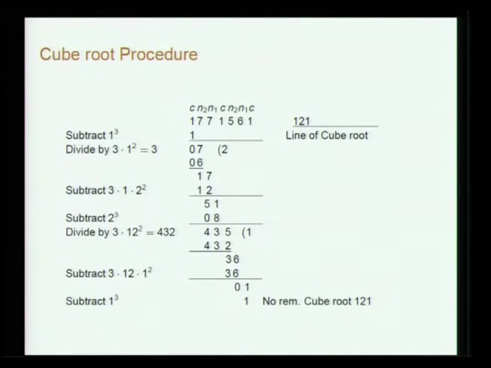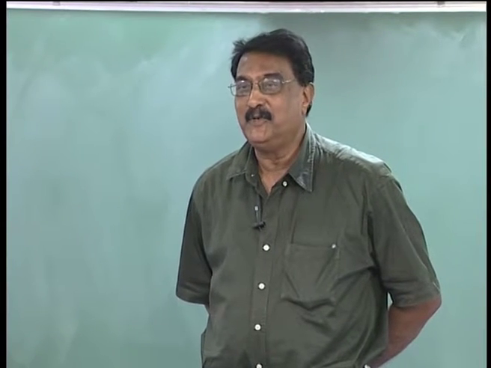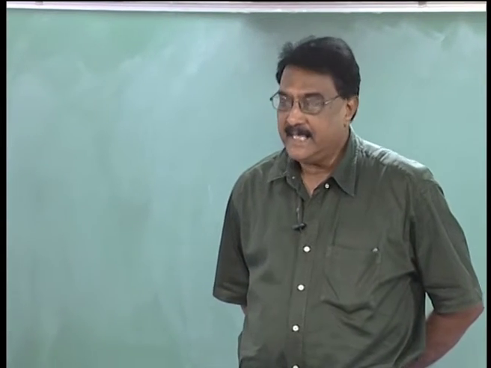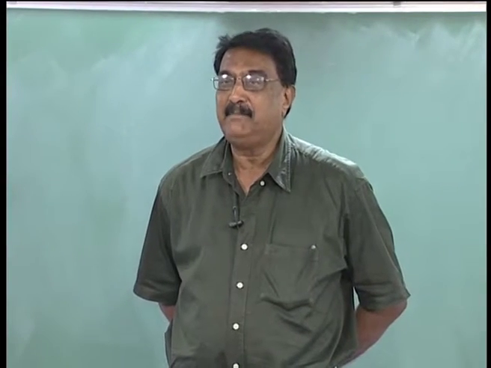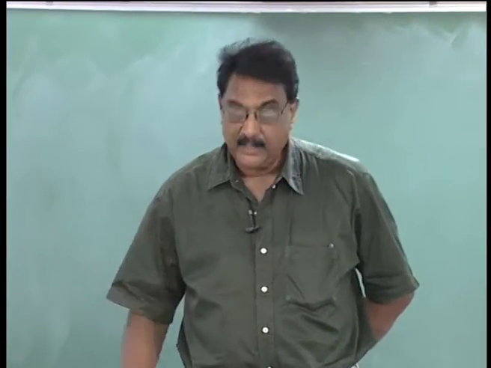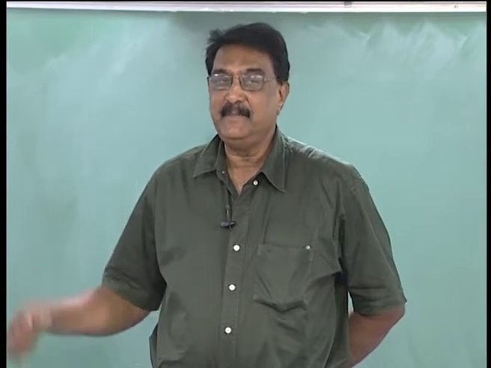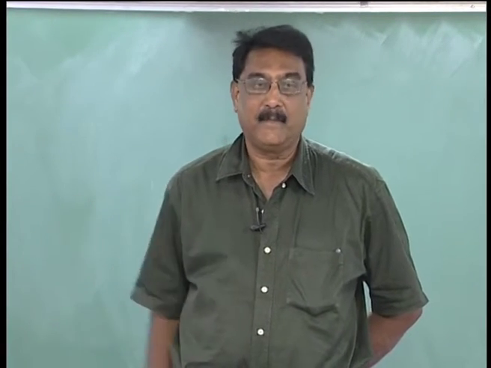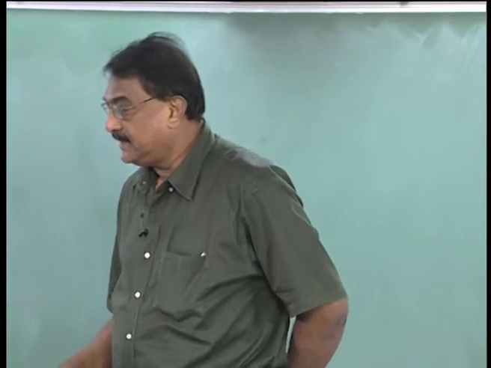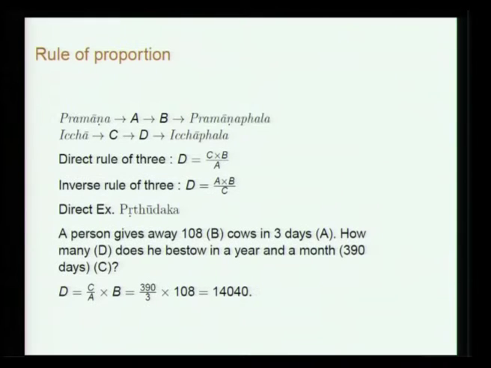Now, of course, if you have perfect cubes, it is very simple to teach, but what do you do if you do not have perfect cubes? It is not stated here, but implicit in later text is that essentially one multiplies by powers of 10 cubed, like 1000 or 1000 squared, and similarly the cube root is correspondingly divided by 10 or 10 squared and so on. That is what some of the later texts discuss. So, I do not have to go more into this cube root.